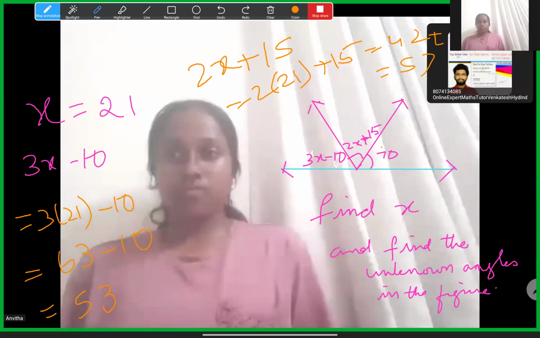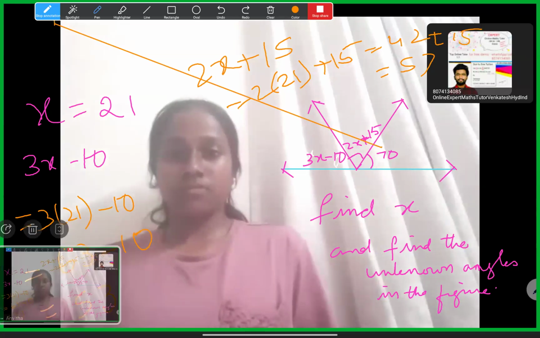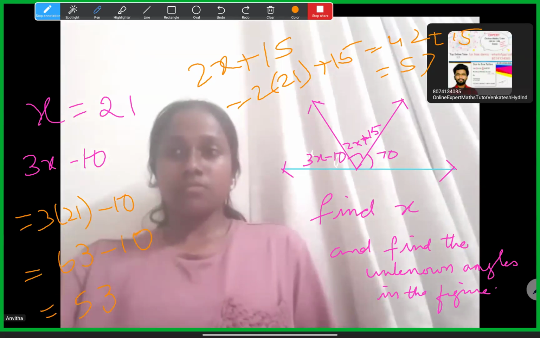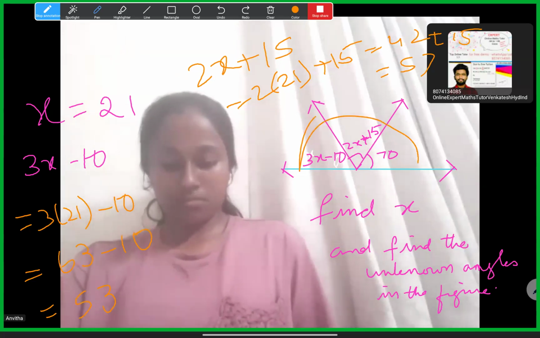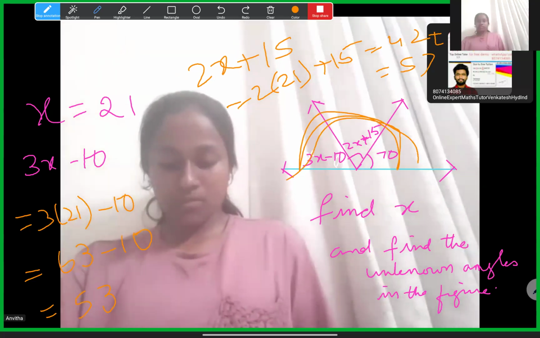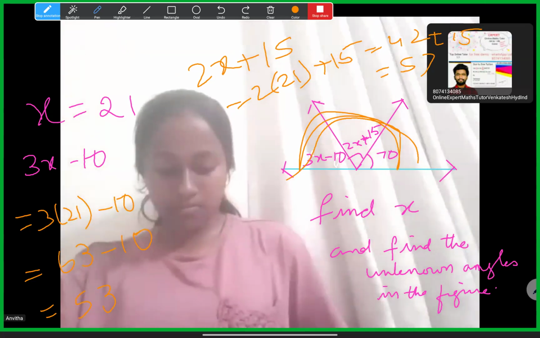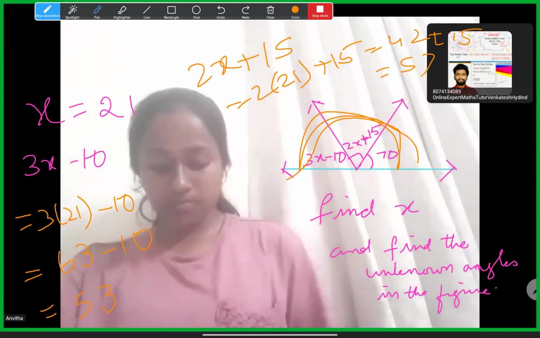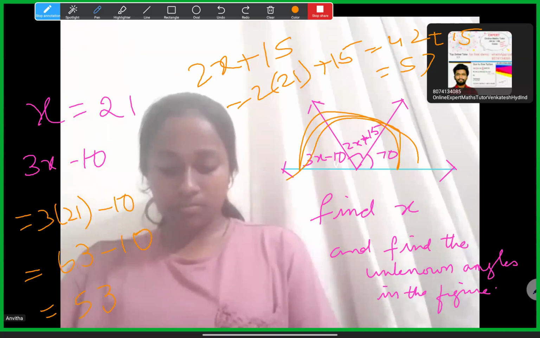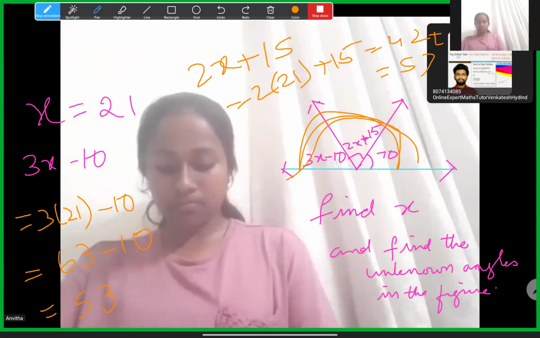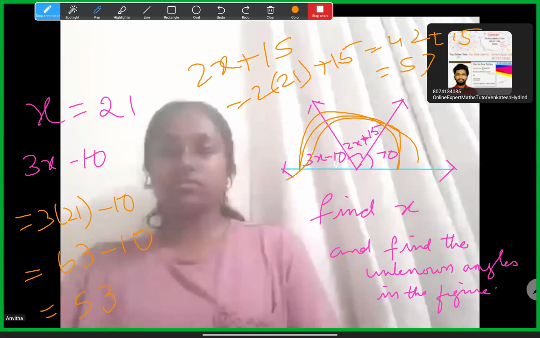Correct. If you get any doubt about the answer, all these three should come to 180 together. So 53 plus 57 is 110, and 110 plus 70 is 180. Like that we can verify it.